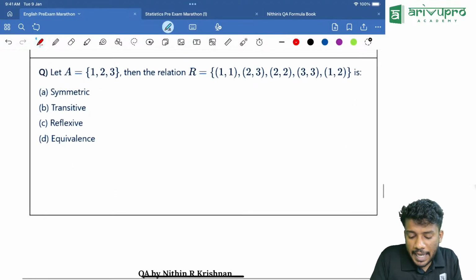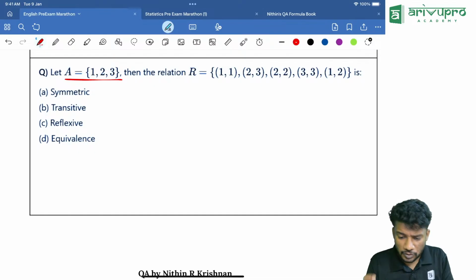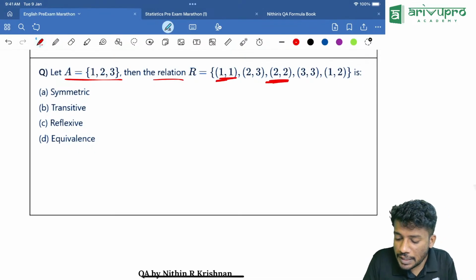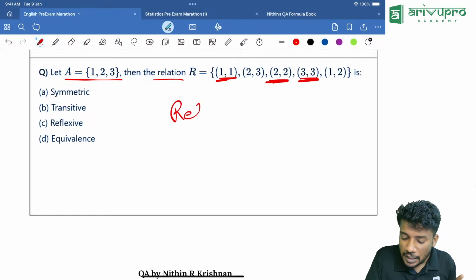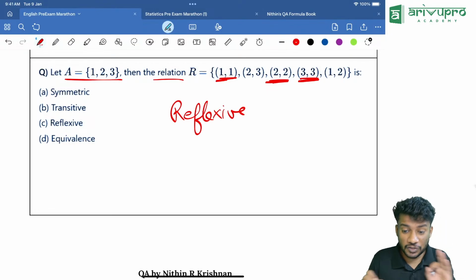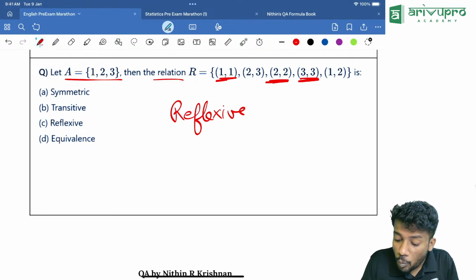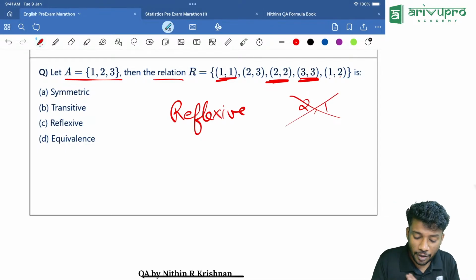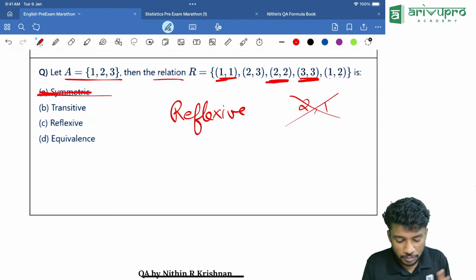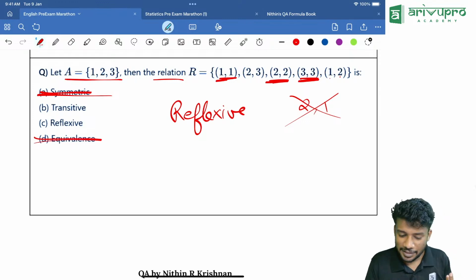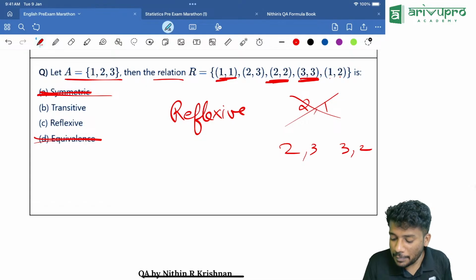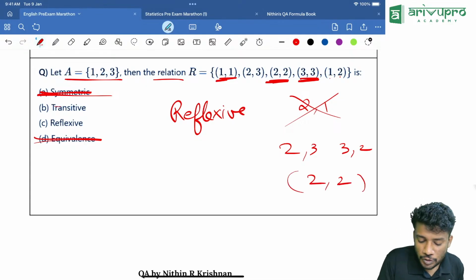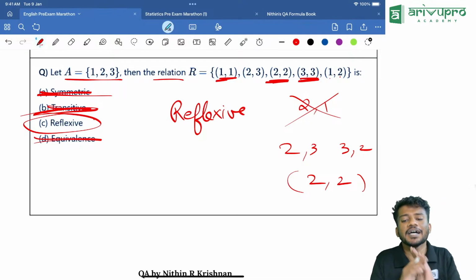Look here. A is equal to the set of 1, 2, 3. The relation R is said to be what? 1,1 is there, 2,2 is there, 3,3 is there. That means it is reflexive. Keep it in mind. Very easy. Then 1,2 is there, but 2,1 is not there. That means it cannot be symmetric, and anyway it cannot be an equivalence relation. Then is it transitive? For 2,3, 3,2 should have been there, and only then would it become 2,2. So it is not transitive. The answer is reflexive.